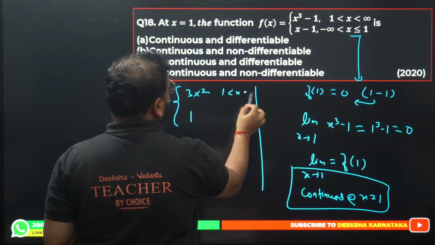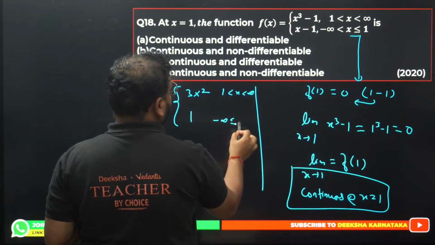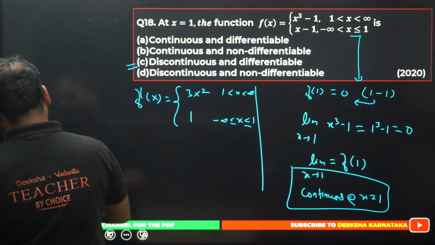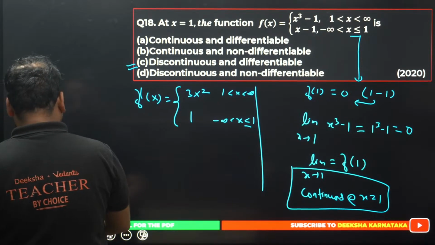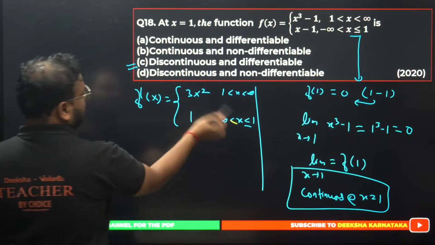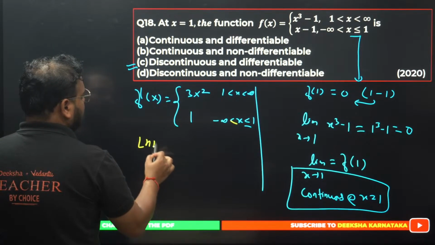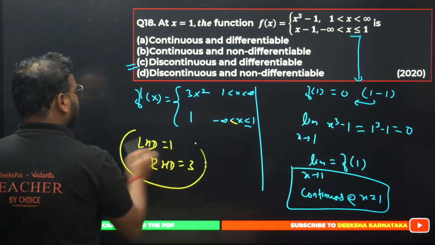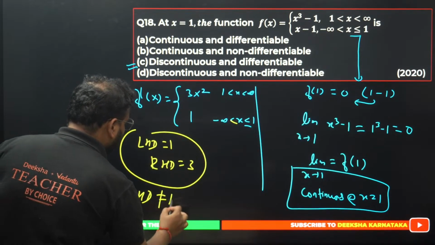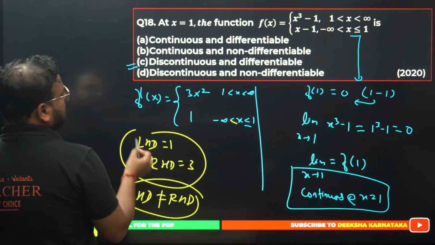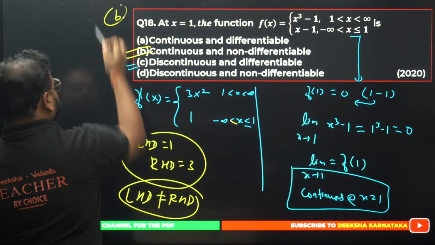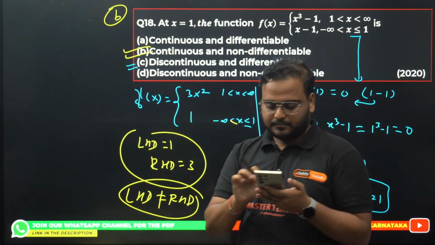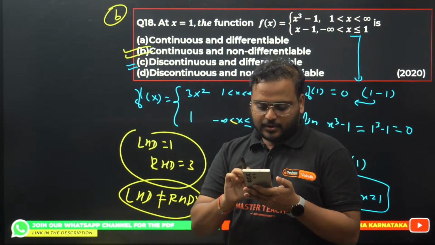At this, again the same thing. 1 to infinity, and this is minus infinity to 1, right? My bad guys, this cannot be equal. We don't have equality at infinity. So if you check here, put the value of 1, they're not equal. LHD is nothing but 1 and your RHD value is 3. They are not equal. LHD is not equal to RHD, hence this is a non-differentiable condition. Option B is correct actually. So option B is correct.